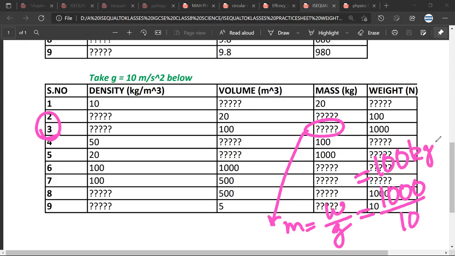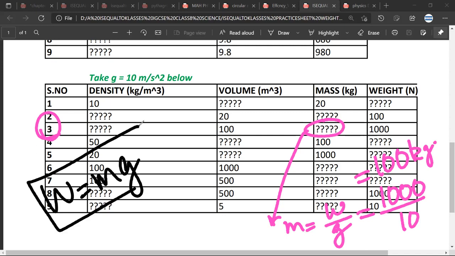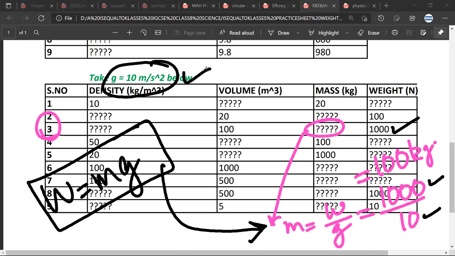So Mr. Satya, I didn't understand that. Okay, Mr. Ariman, can you explain? Yes, sir. The formula for weight is mass into G. So to get mass, we'll do weight upon G. Our weight is 1000 and our G is 10. So 1000 upon 10 will be 100. So our mass is 100 kgs.